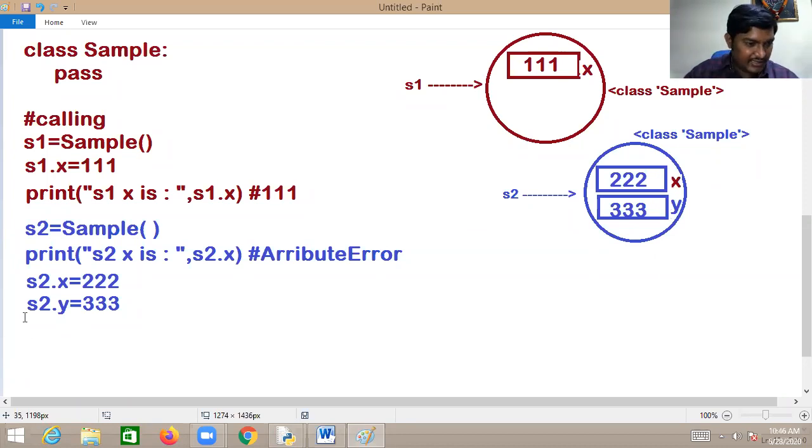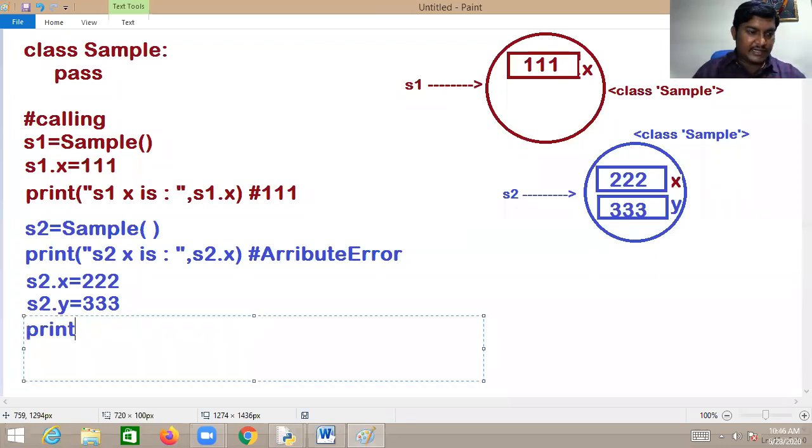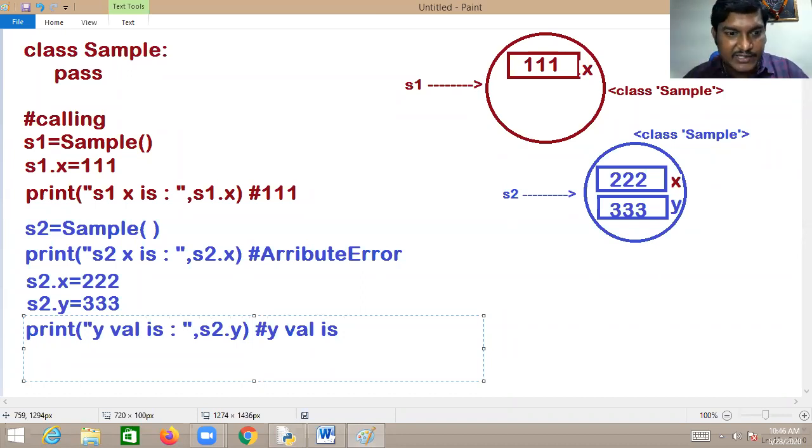Then you can see this now. Print: y value is, you have to write S2.y. Then you will be getting the y value from S2.y. See the diagram, in S2, yes, y is there. No trouble.